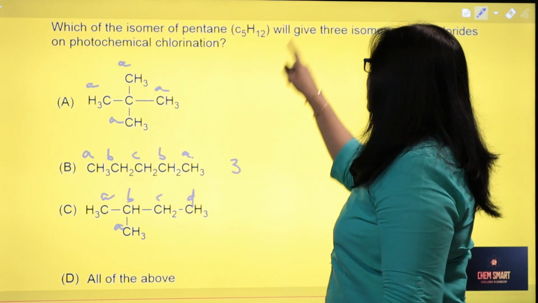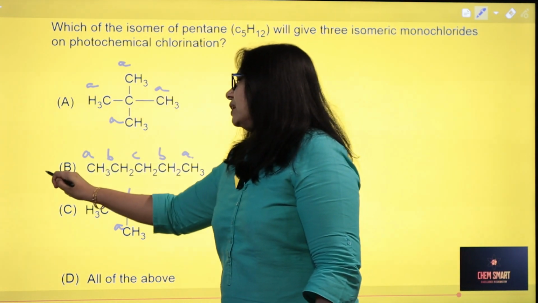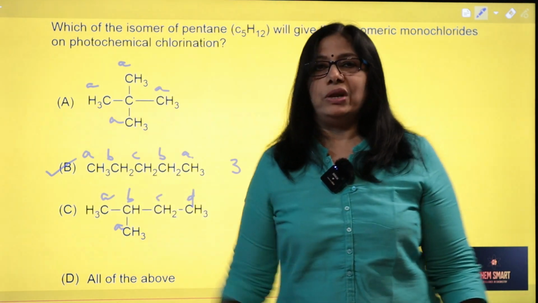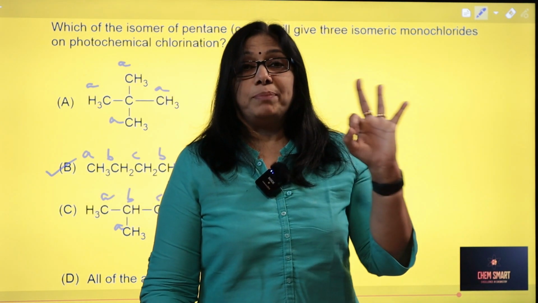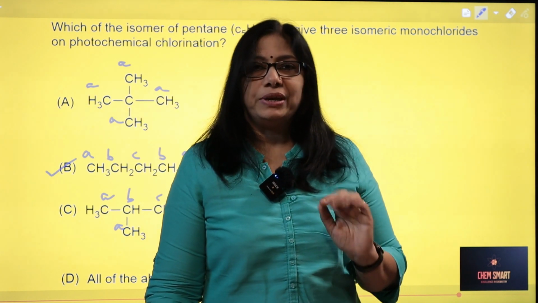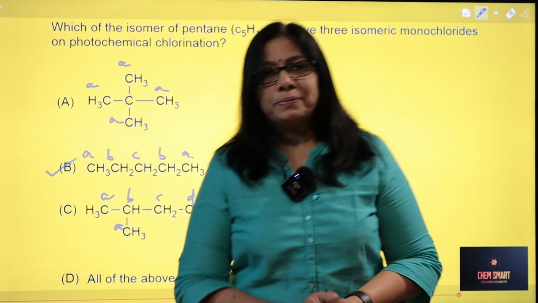Here the question is, which one will give 3 isomeric monochlorides? So the answer is option B. That is, normal pentane will give you 3 isomeric monochlorides. It is also a textbook question. Please practice. Okay. So that's all from this paper.